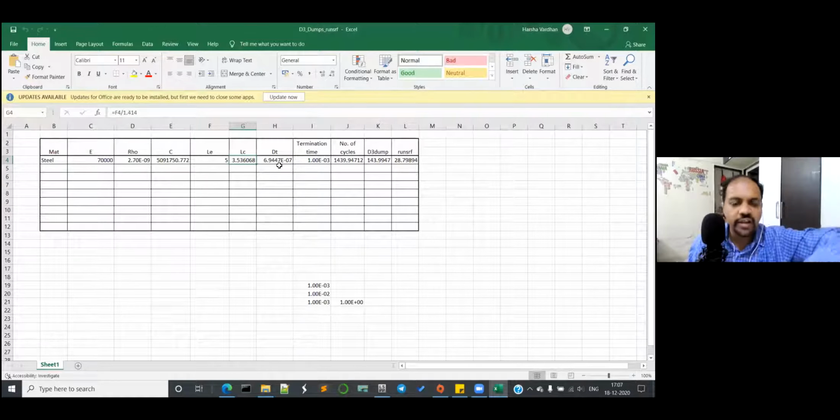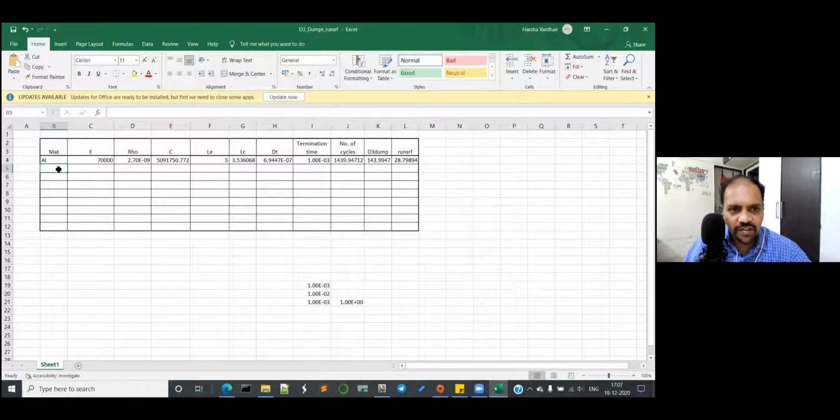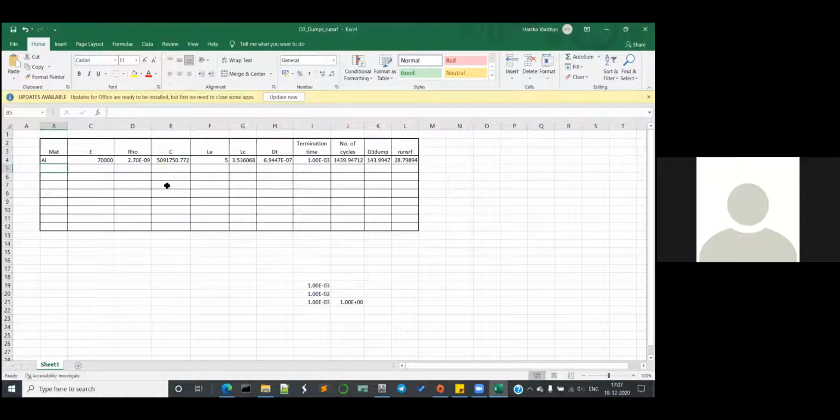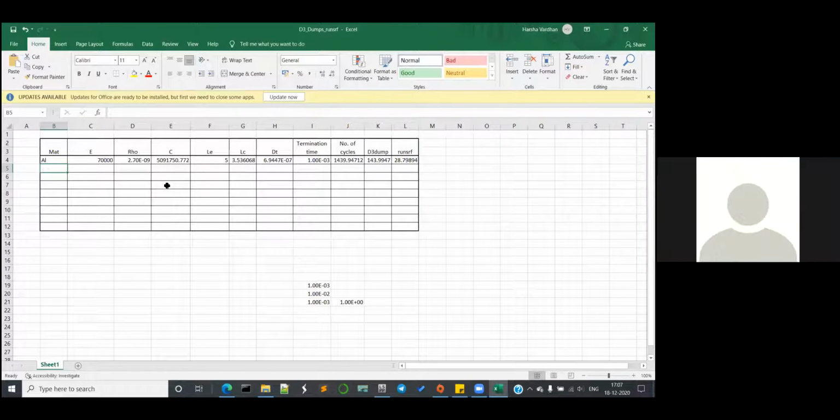First of all, change this material name to aluminum. I kept the name as steel only. Just change that because it confuses. 70 GPa, that is right. You have 2.7, that is correct. C value is correct. LE, now you have fixed your edge length, that is minimum length, as 5 millimeter. That's not going to happen if it is a sheet metal part. What we are doing right now is a completely different case, because we don't have control on edge lengths or element lengths. It's a tetra mesh, it's all automatic, so you don't have control on DT as well.